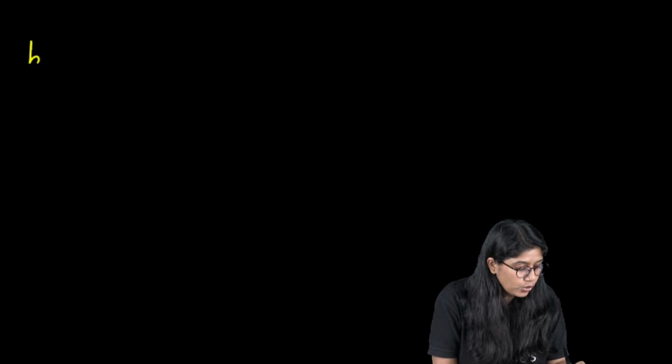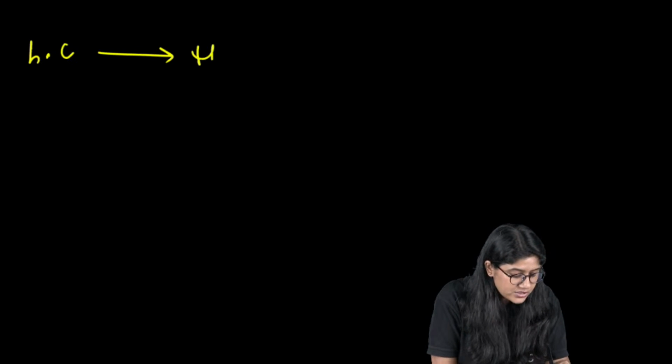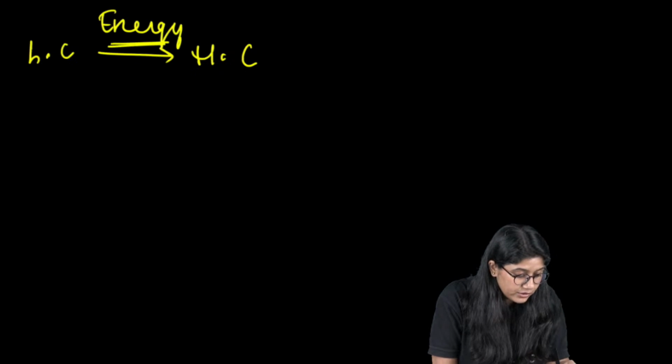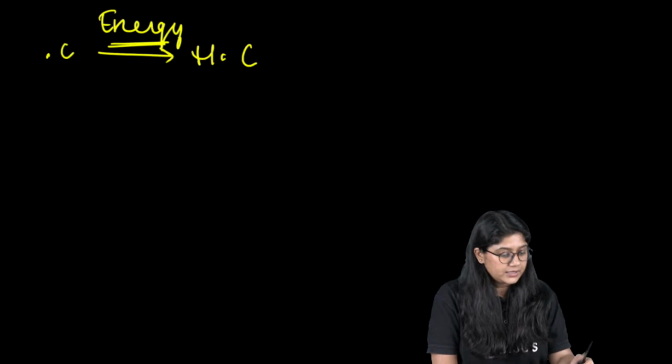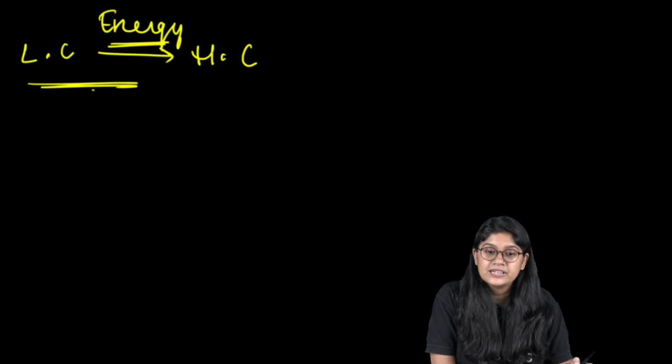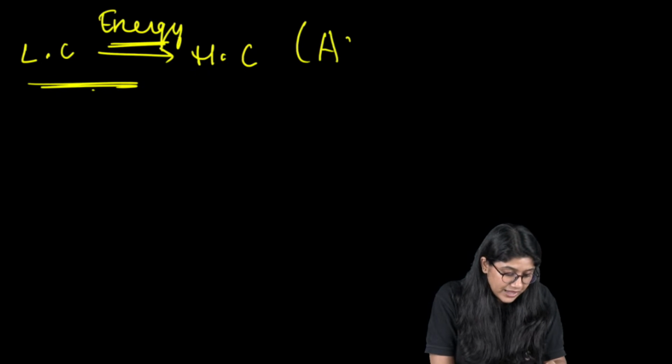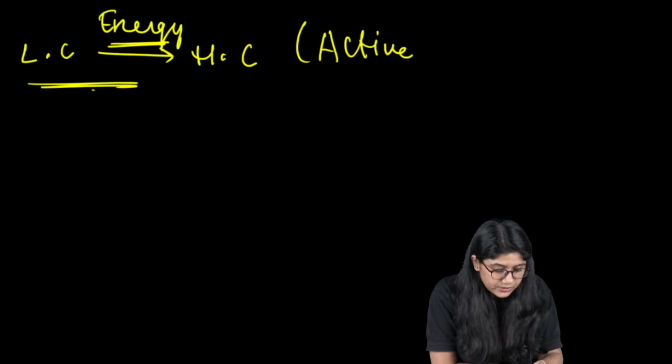In active transport, what we know is that energy is required. The movement will be happening from the low concentration to the high concentration, and of course energy is utilized there. Energy is important over here. Clear? That is active transport.